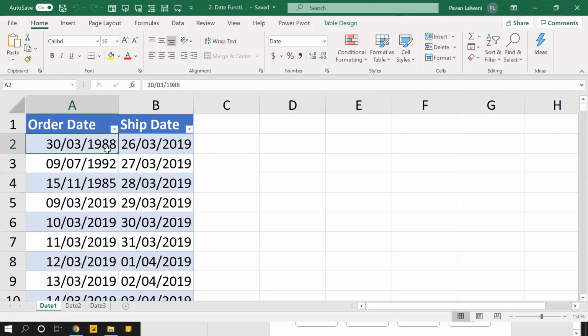Okay. Let's say I'll write my date of birth here. So I'll write 3803 and 1996. Okay. That's my date of birth.